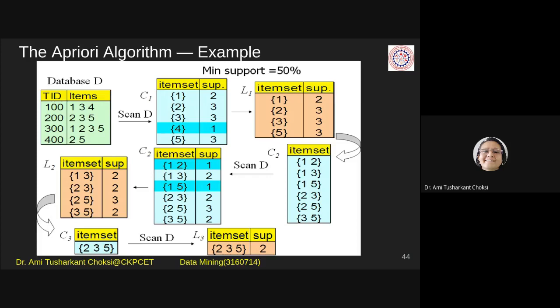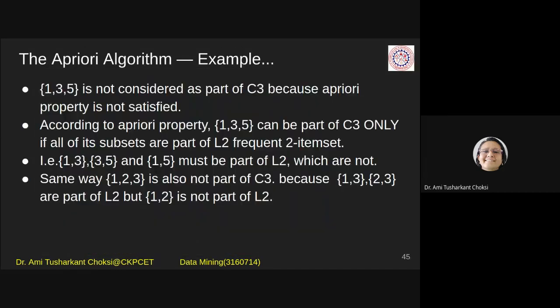This is a very simple example of the a priori algorithm, and this will be asked in your mid paper or in your final exam with at least 7 marks. In the final exam, 7 marks. In the mid exam, at least 4 to 5 marks must be there, right? So take care of it.